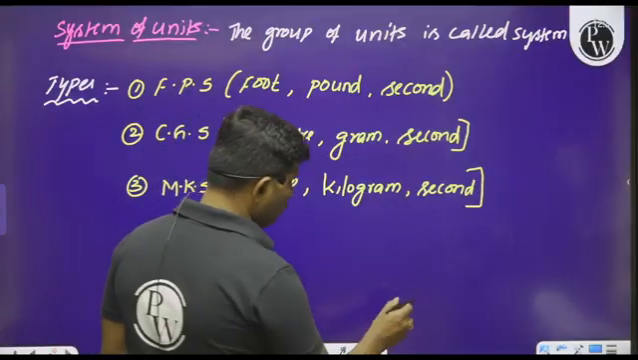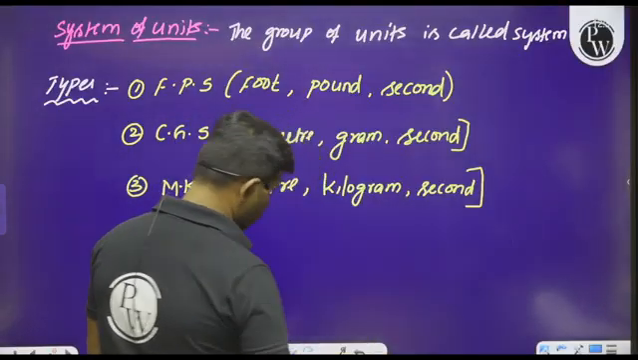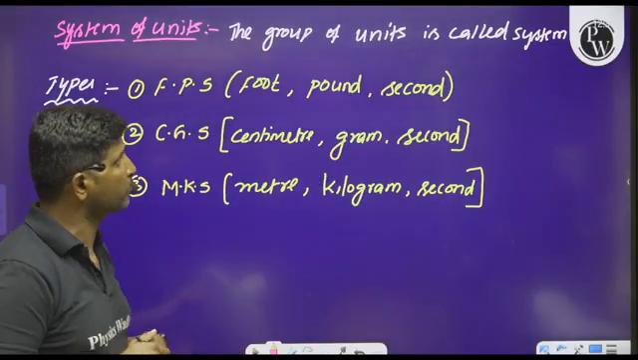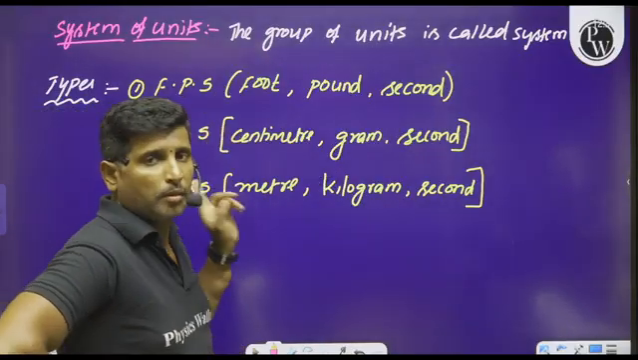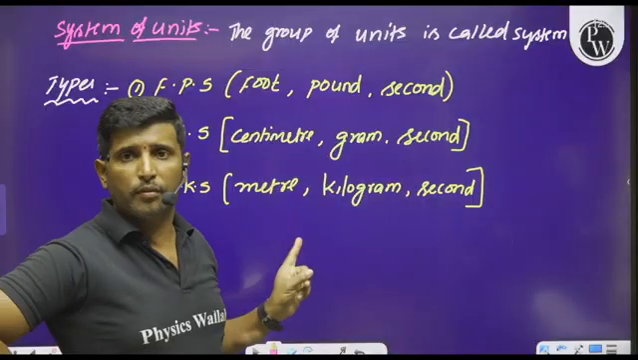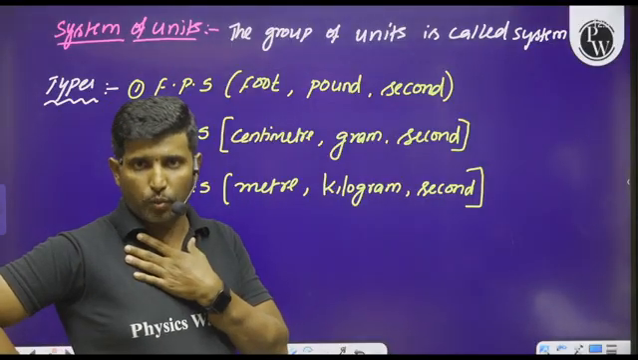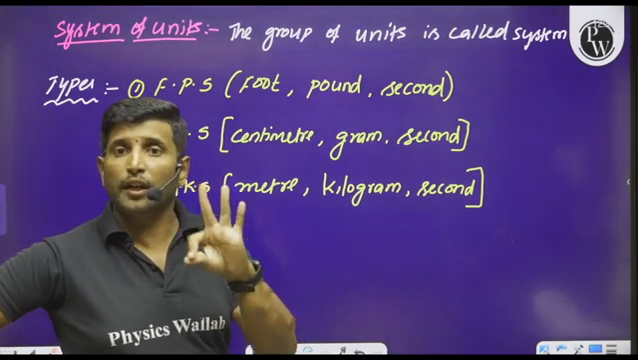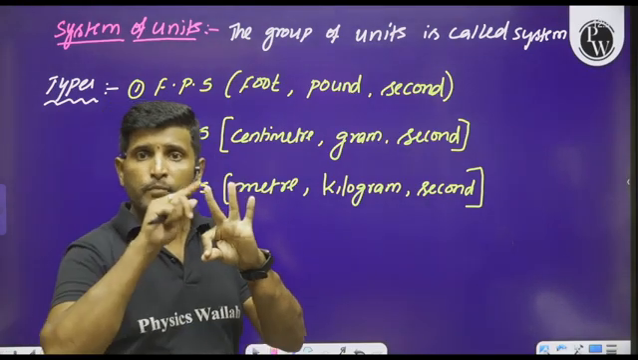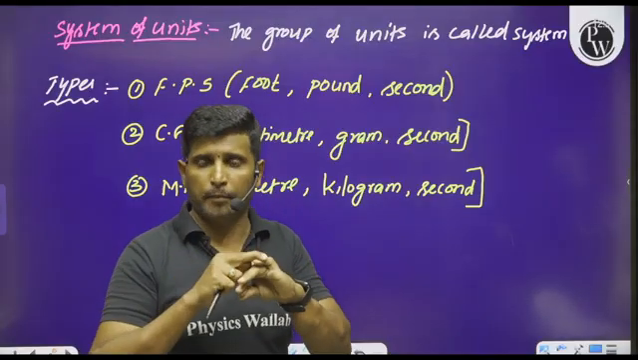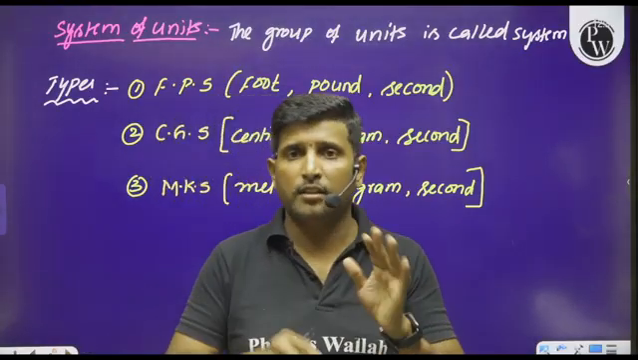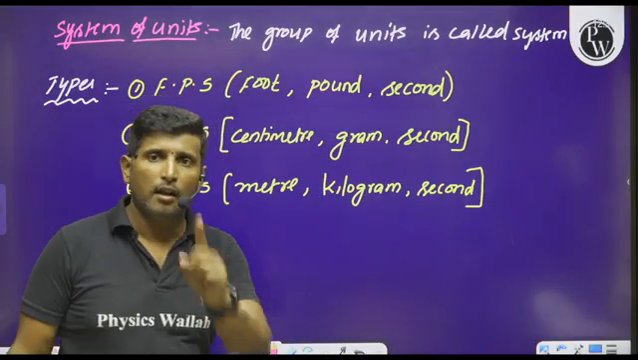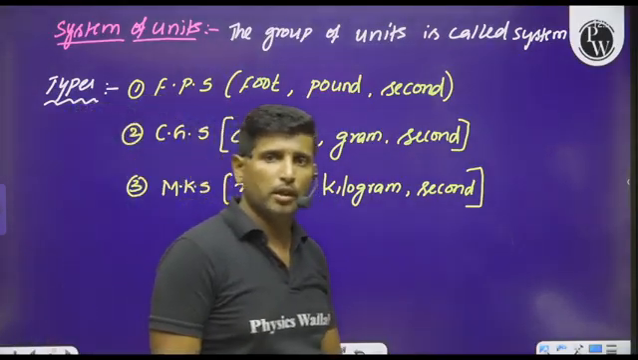These are the different types of system of units. But one thing we have to observe. Please concentrate on this system of units. In all these three systems of units, we can observe only three quantities. Length, mass, and time are taken as the fundamental quantities. This is the first point we have to keep in our mind.